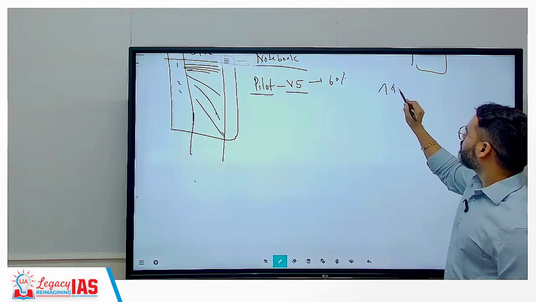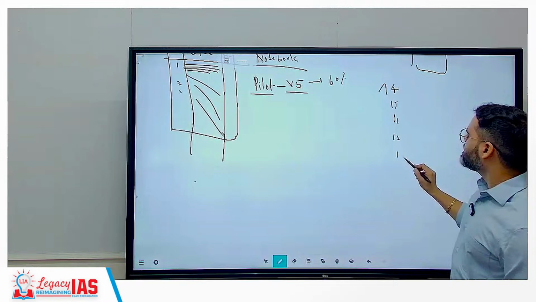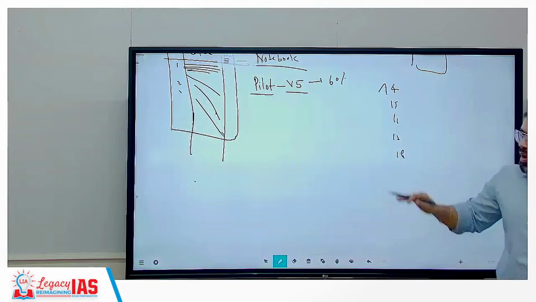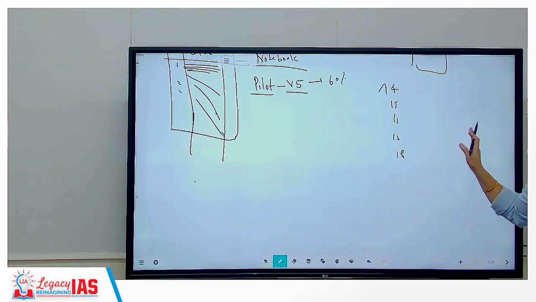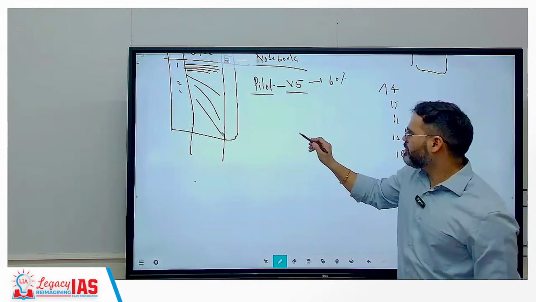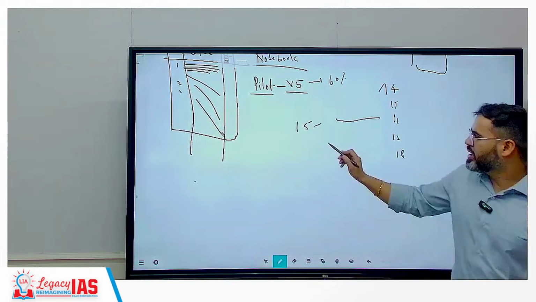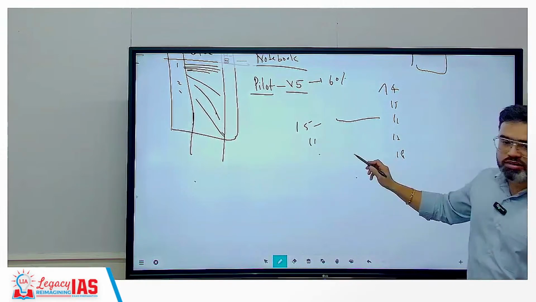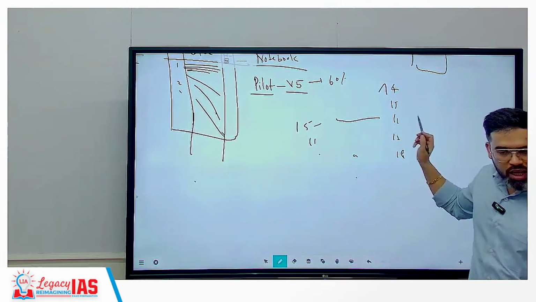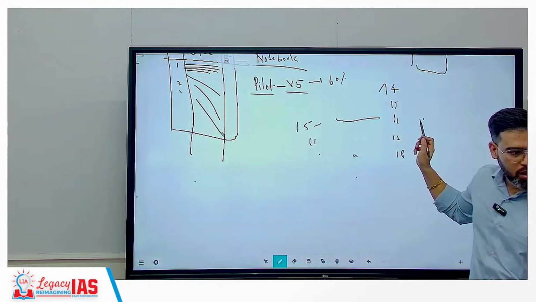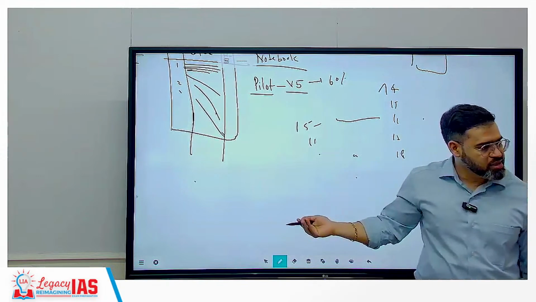Fundamental article numbers 14, 15, 16, 17, 18, these have been covered. आप क्या करो, once you have read these fundamental rights, उसके बाद just फिर से rough में आओ, what is article 15, write down अपनी language में, whatever. What is article 16, what is 17, then match it. क्या क्या miss हुआ है. Then again read that part that is missed, correct? And then again start writing those things.